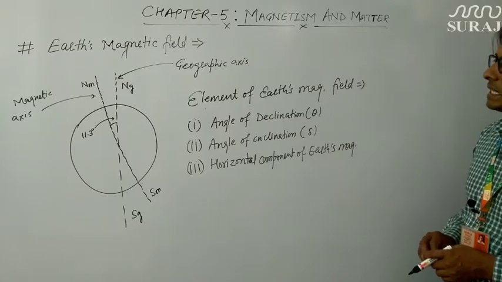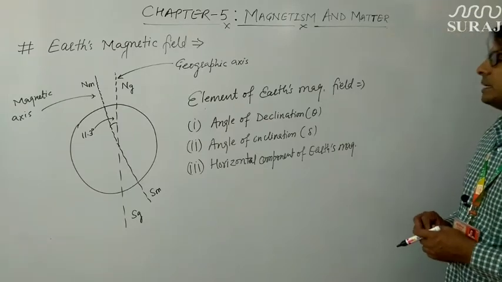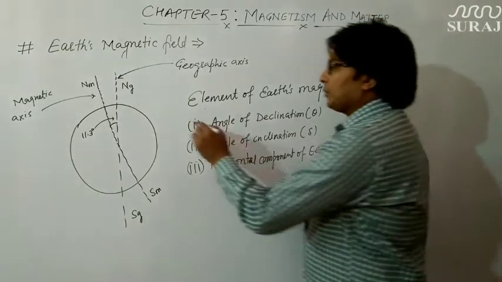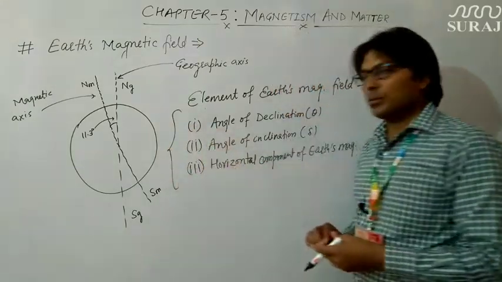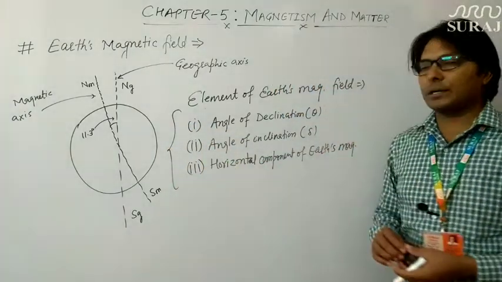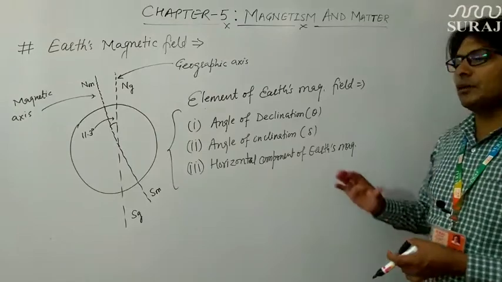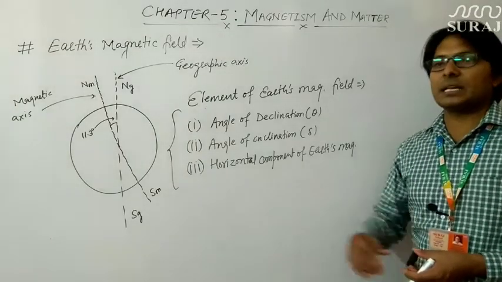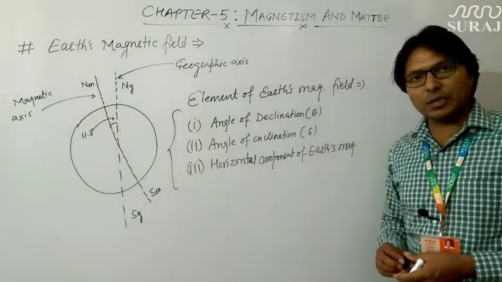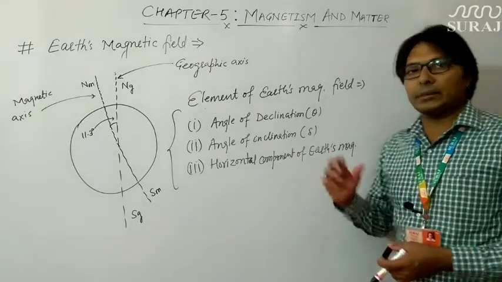Why they are known as elements of Earth's magnetic field is that if we know all these three components, then we can completely describe the direction and magnitude of Earth's magnetic field at any point.